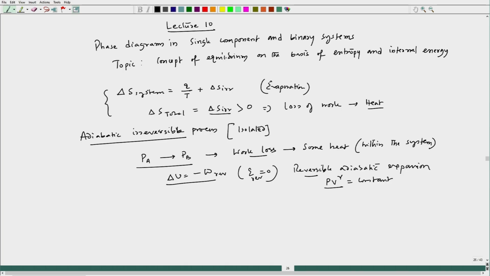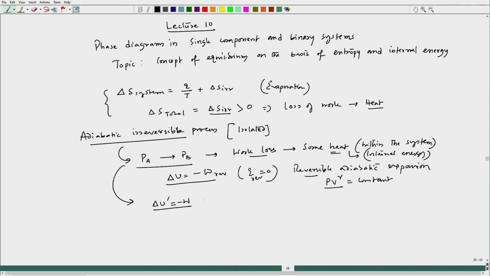But once we have an irreversible process, the system would come out from that equilibrium plane. Okay. And when it comes out, some amount of work is lost and some heat is generated. In this process also, we would finally see that del U prime equal to minus W, because it is an expansion and the system is doing work. But since there is some heat generation, that heat would be incorporated into internal energy.